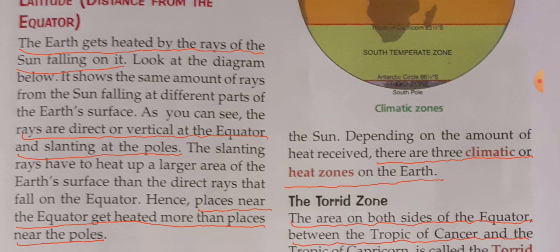The distance from the equator or latitude. The earth gets heated by the rays of the sun falling on it. The direct or vertical sun rays at the equator, slanting rays at the poles. The slanting rays have to heat up a larger area of the earth's surface than the direct rays that fall on the equator. Different parts of the earth receive different amounts of heat from the sun. Depending on the amount of heat received, the earth is divided into three climatic zones or heat zones.